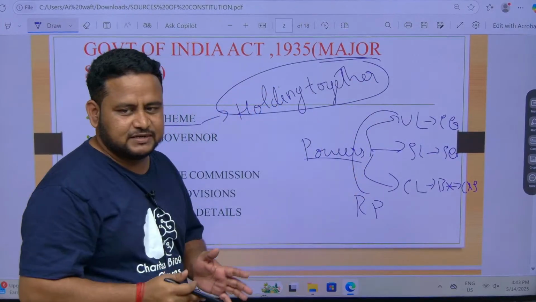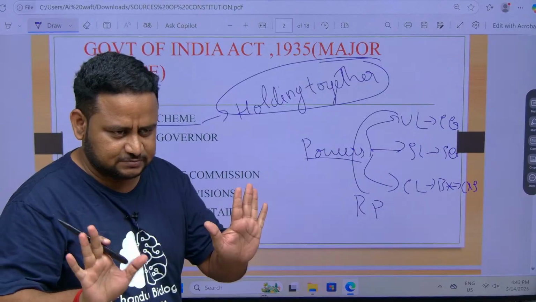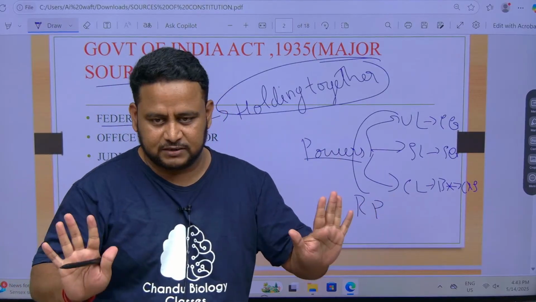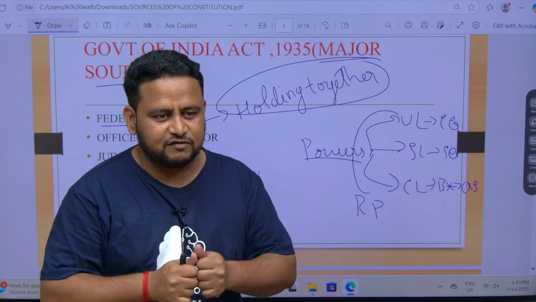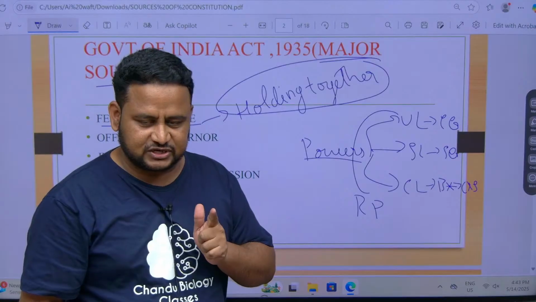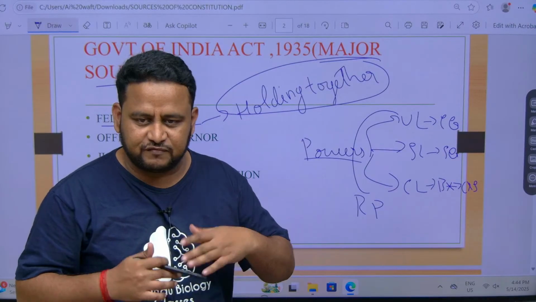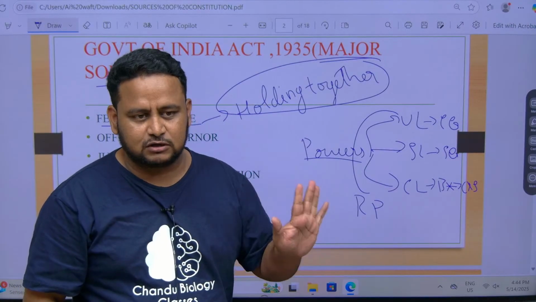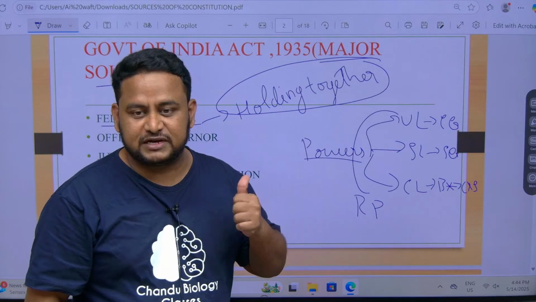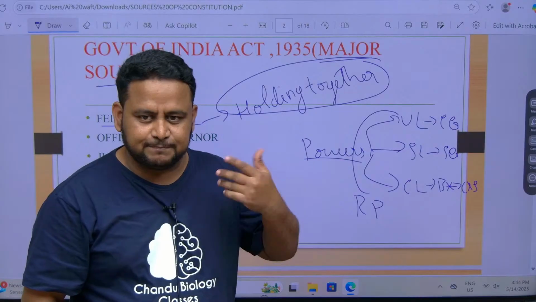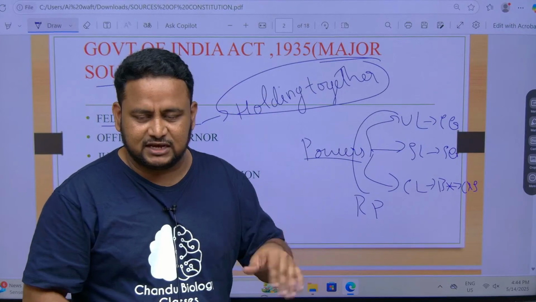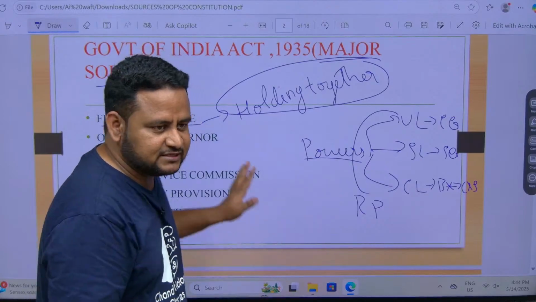Federal scheme means the power is divided between central government and state government. That much you remember. Okay, what kind of federation India has? Holding together federation. But one thing you must understand, the word federation or federalism is nowhere mentioned in the constitution. It is implicitly mentioned, not directly mentioned. It is not exclusively mentioned in the constitution. This you must remember. This is about federal scheme.